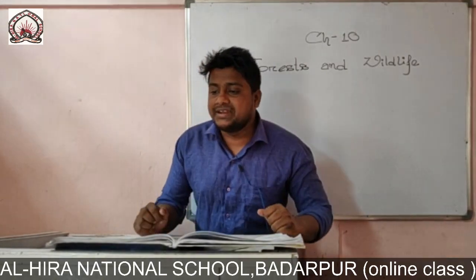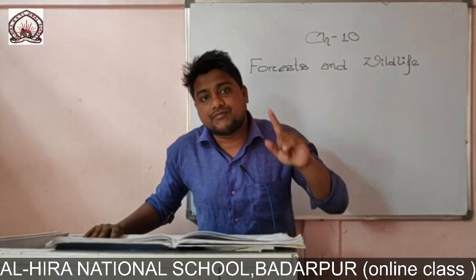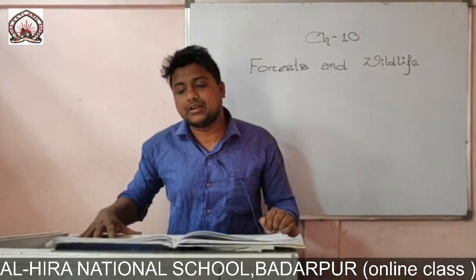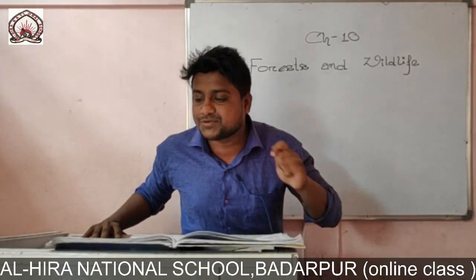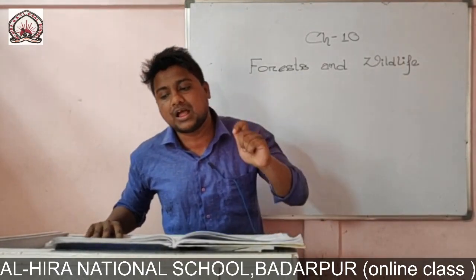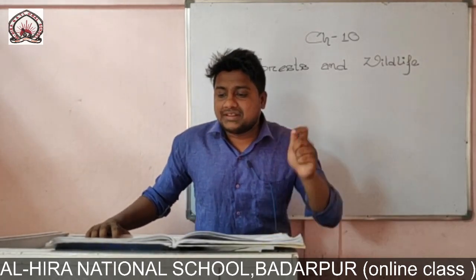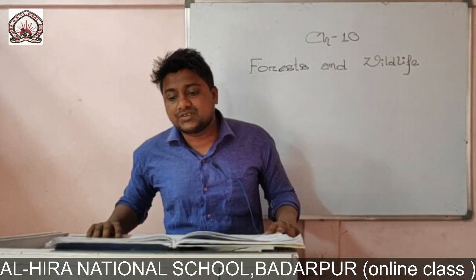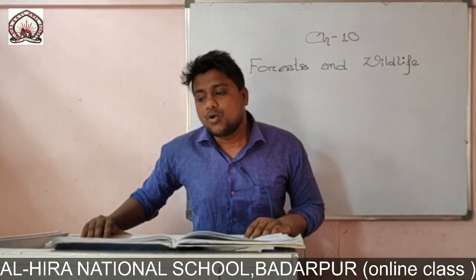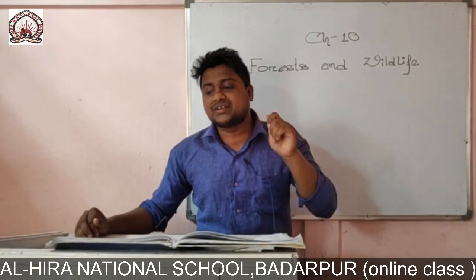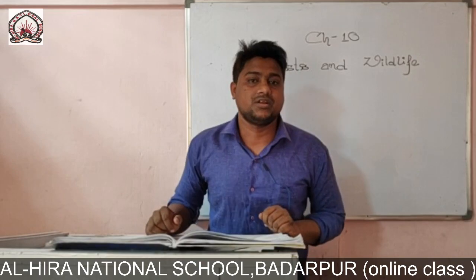See, in India, Corbett National Park in Uttarakhand, one of the very famous national parks, Gir Sanctuary in Gujarat and Sundarban Tiger Reserve in West Bengal were set up to protect the lions and tigers. Understood? Not only that, in our Assam also, Kaziranga National Park was set up to protect the one-horned rhinos from poaching. Poaching means what? Illegal trading.